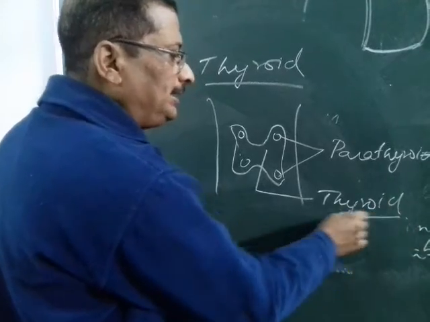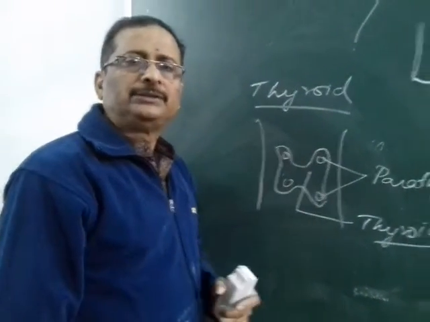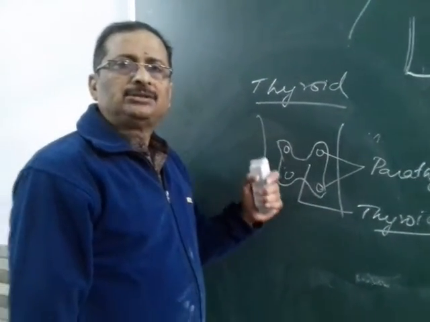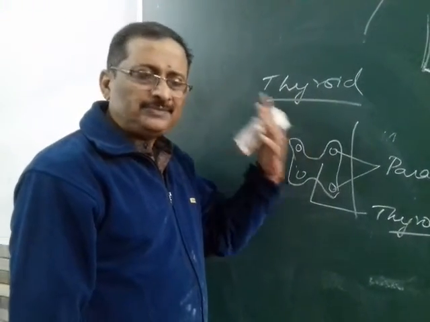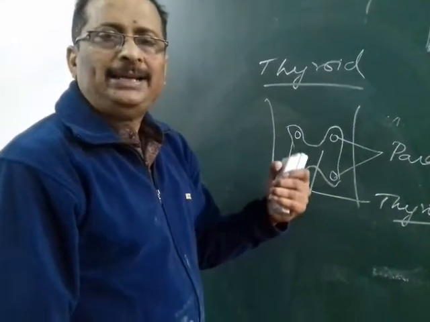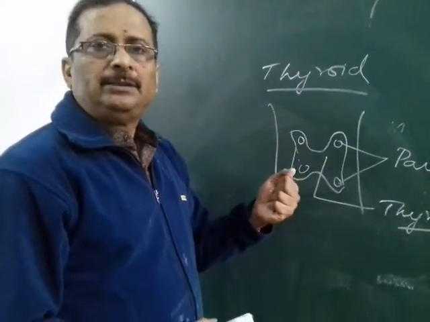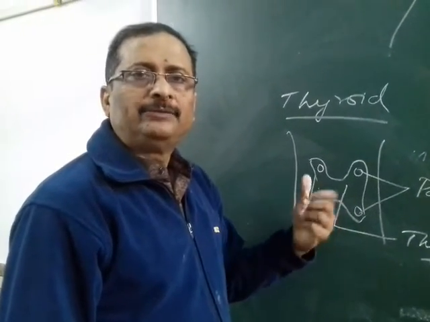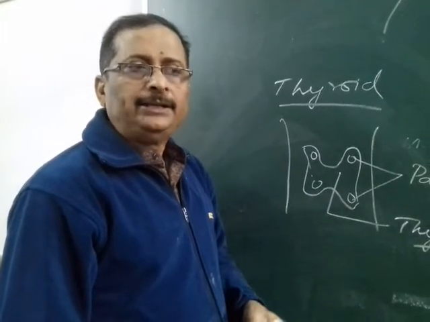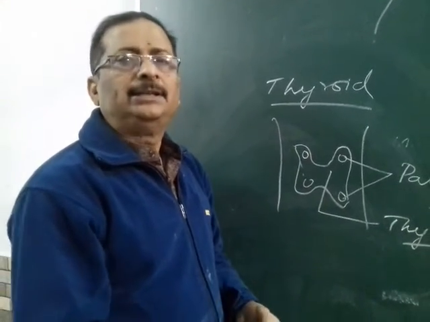The thyroid gland mainly secretes thyroxine, and thyroxine helps in our body metabolism, in maintaining the BMR. It also helps in sexual maturity, physical maturity, and also in developing our mental faculty. So we are going to take this up in the next class.